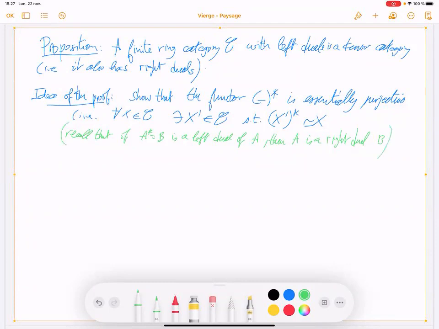Okay. So you are reduced to proving that this functor is essentially surjective.